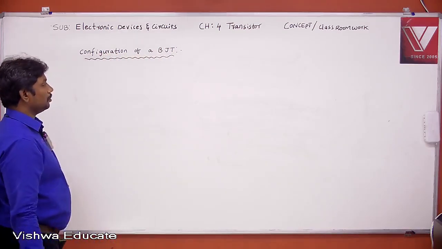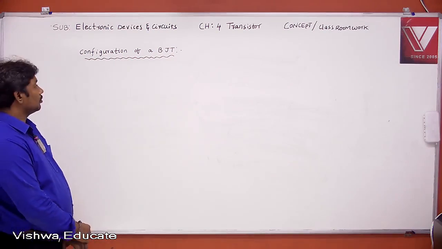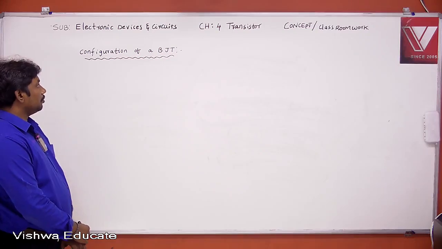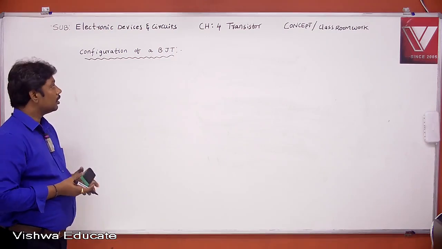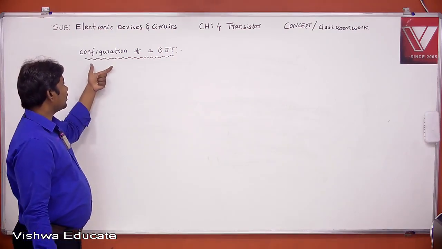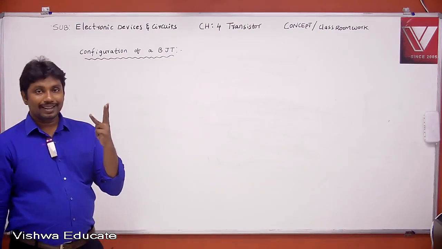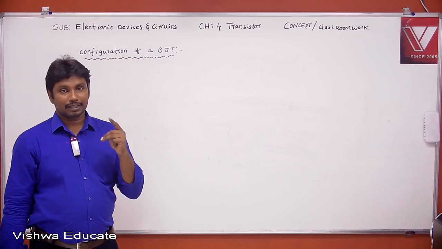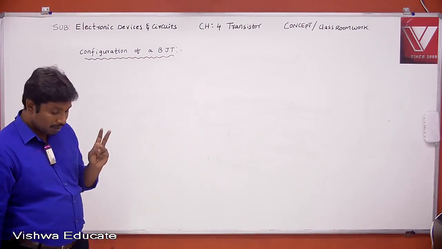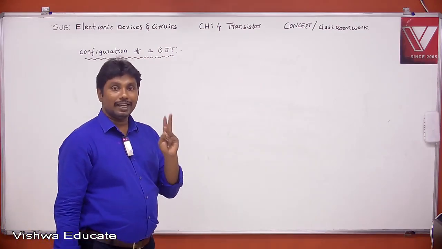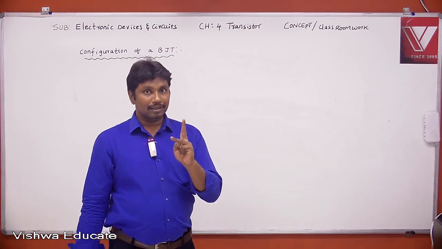First of all, what does configuration refer to? Configuration refers to how the three terminals of the BJT can be connected. The BJT can be configured in three ways because it has three terminals.